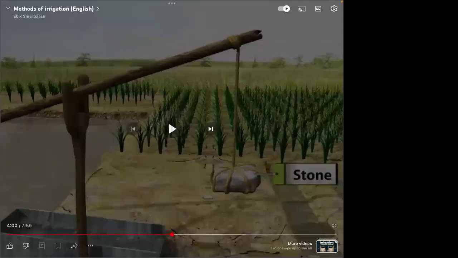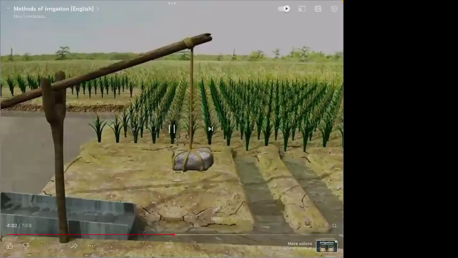A large stone is tied to one end. Seesaw will be there, like both the sides the weight should be equal. The same way here, one side they will be keeping the stone, and the other side they will be keeping the bucket, and that person will be doing it, which acts as a lever.